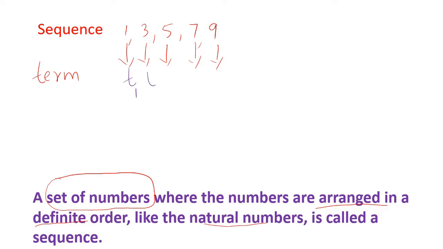This is T1, this is term 2, this is term 3, this is term 4, this is term 5. Understood? And it is a set of numbers which are arranged in a definite order. A definite order क्या है इसमें? If we try to find out the difference between them, we know that it is having a difference of 2.